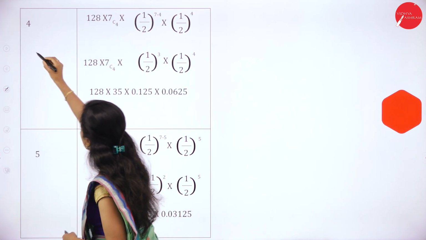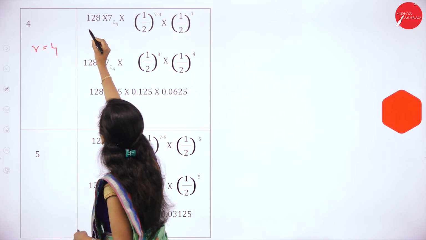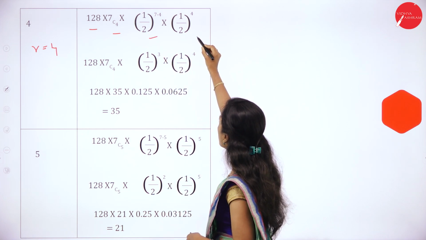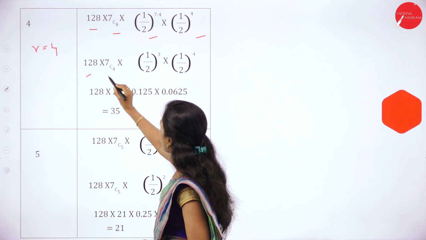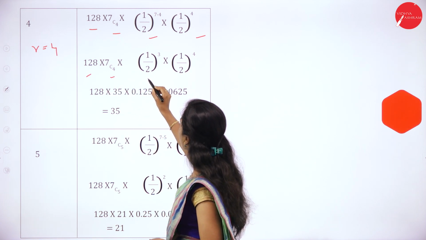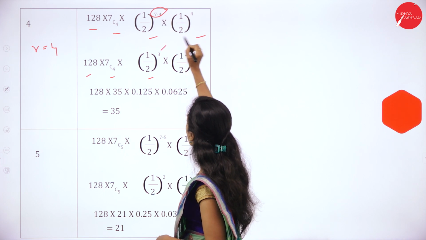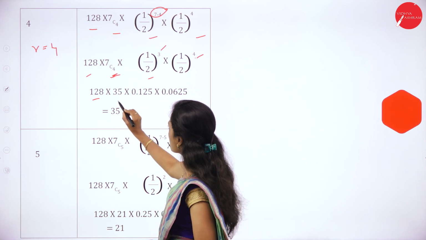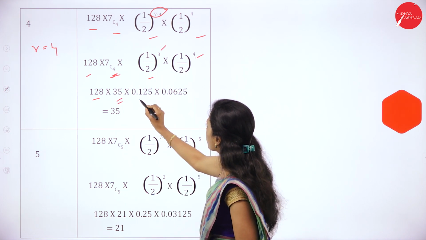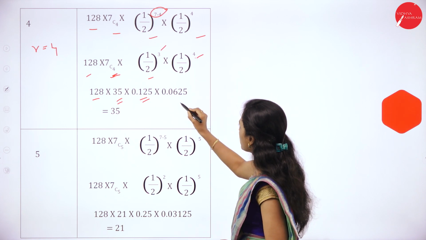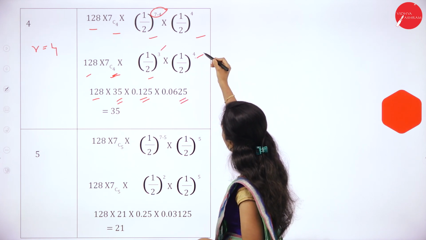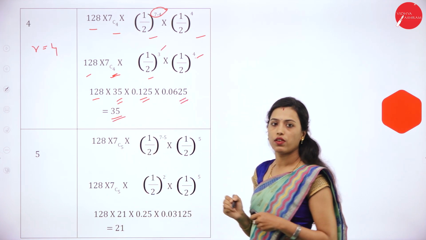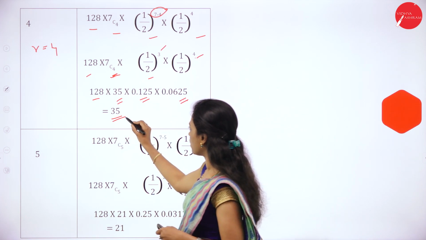Next 4. r is equal to 4. 128 into 7C4 into (1/2)^(7-4) into (1/2)^4. So 128 into 7C4 into (1/2)^(7-4) is 3, and (1/2)^4. 128 into 7C4 is 35. (1/2)^3 is 0.125. (1/2)^4 is 0.0625. So it is 35. If r is equal to 4, expected frequency will be 35.